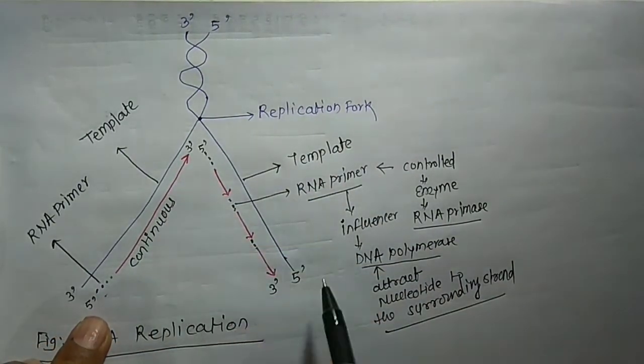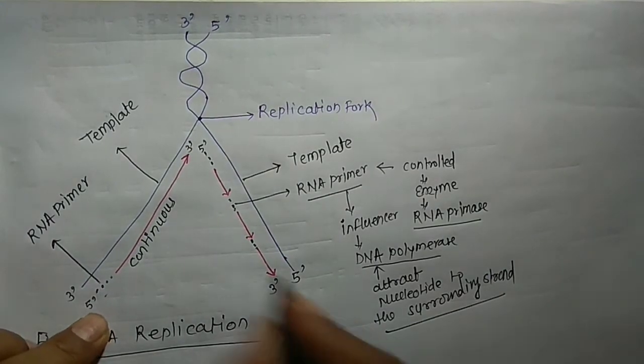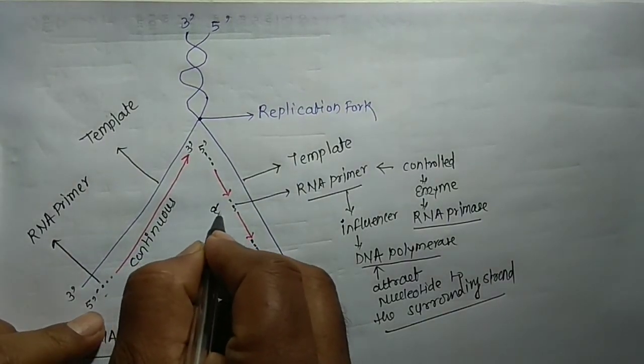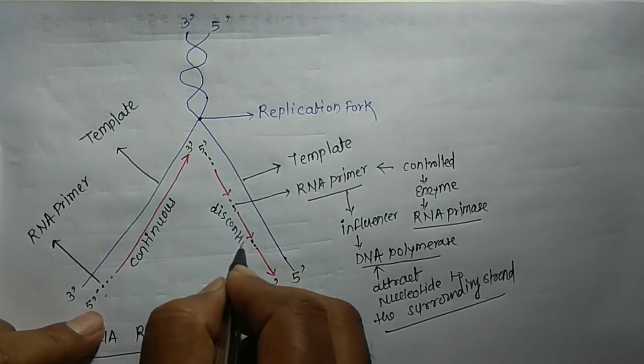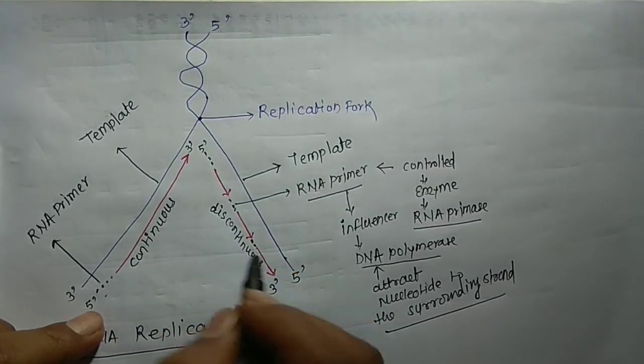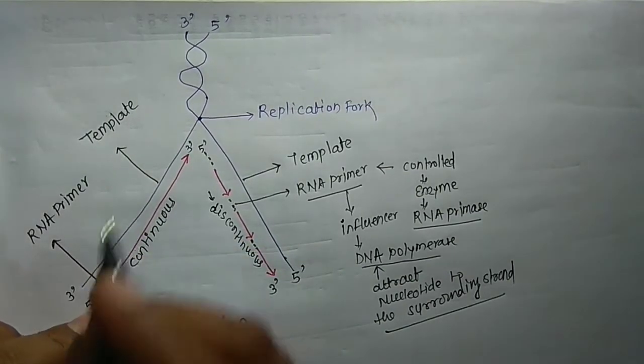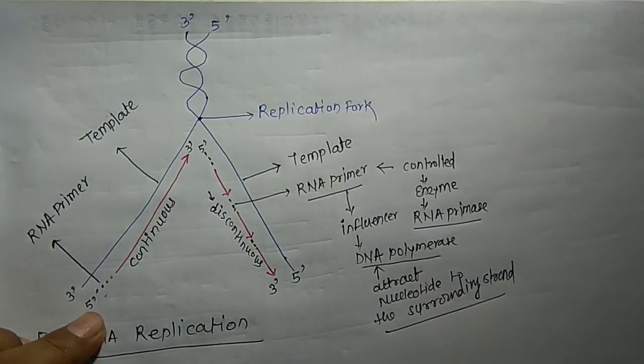While on the other strand, it is called discontinuous. Okay, this is called the discontinuous strand. So the strand which opens from 3' to 5' is called the leading template.